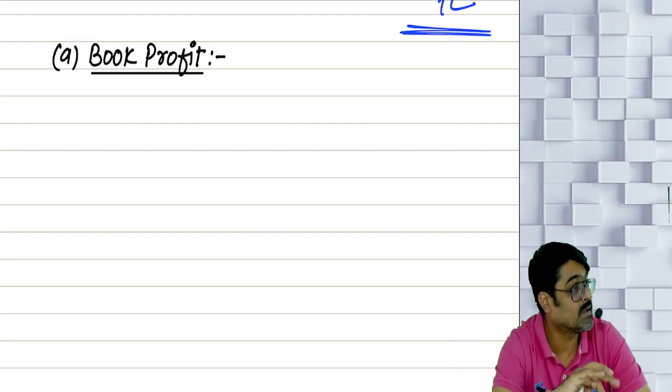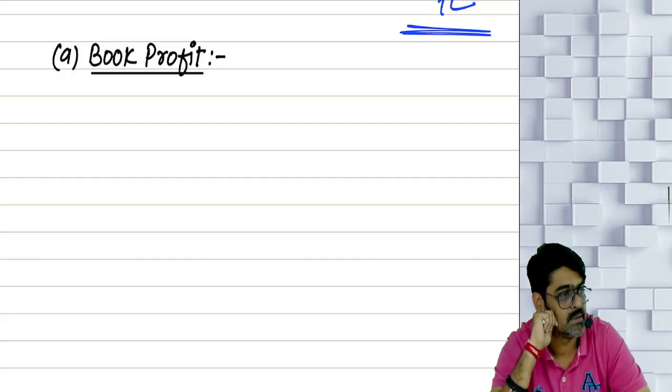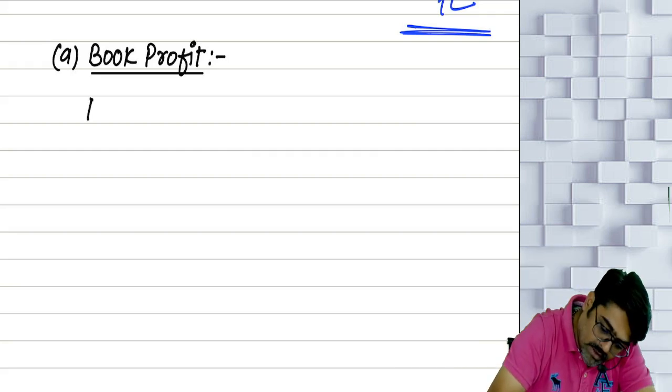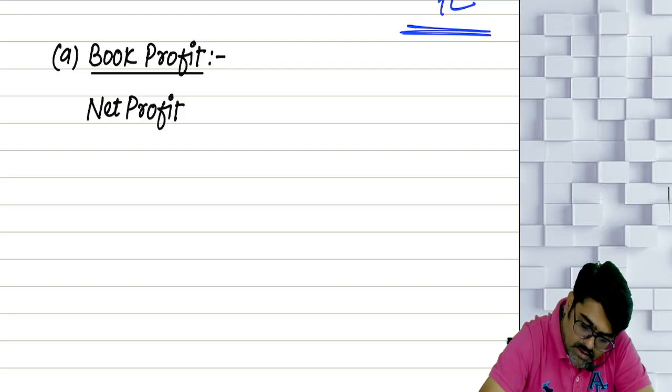We are supposed to take the deduction of allowable interest. I am not talking about interest, I am talking about allowable interest. Without taking any deduction for remuneration, whatever profit of the firm will come will be book profit. So net profit is given in the question. Net profit as given in the question is how much? 17 lakhs.